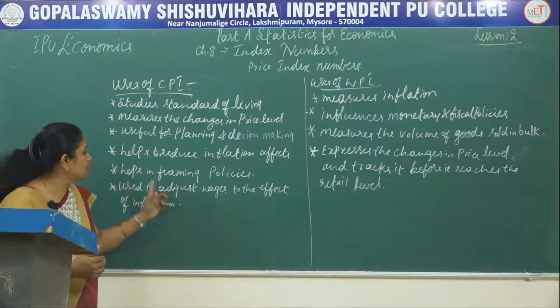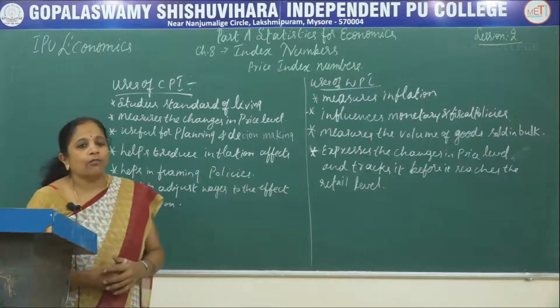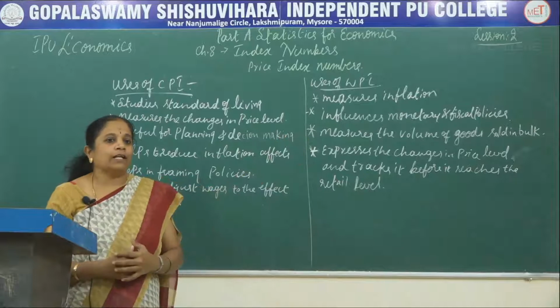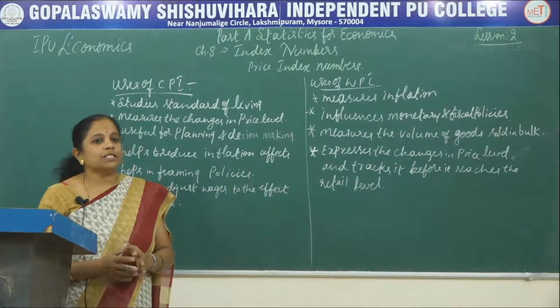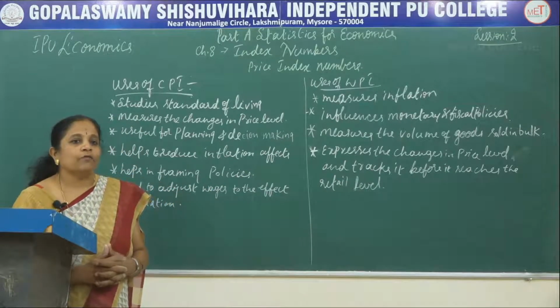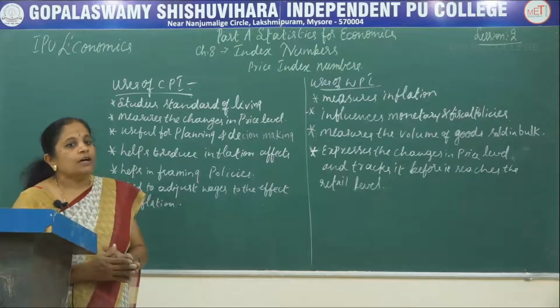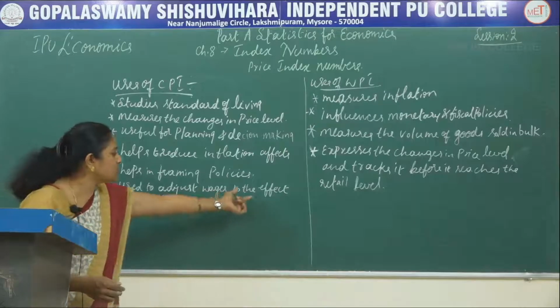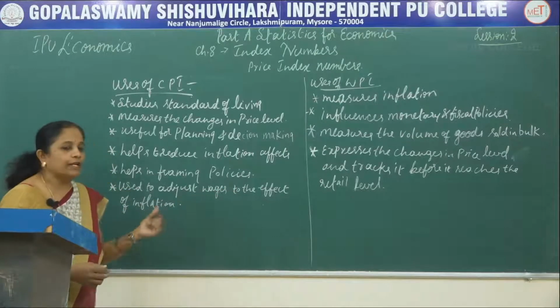The next one is, it is used to frame policies. Government highly depends on these two price index numbers while taking decisions. So it is highly helpful for the framing of policies and rules. The next one is, it is used to adjust wages to the effect of inflation.